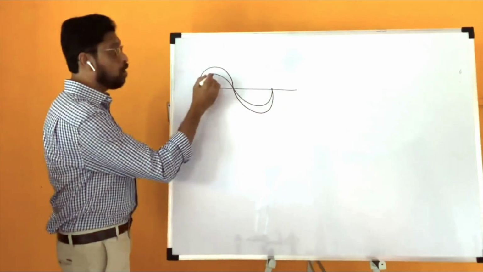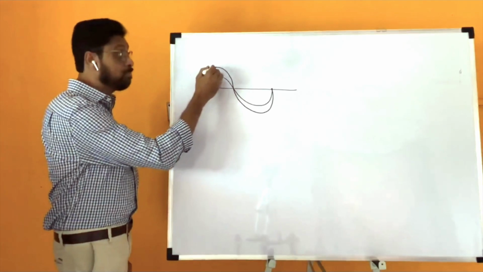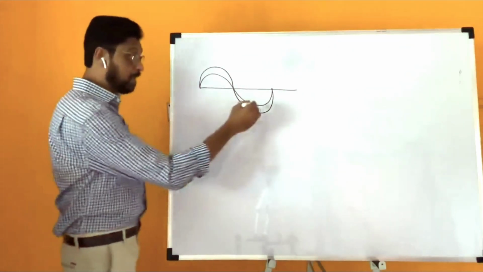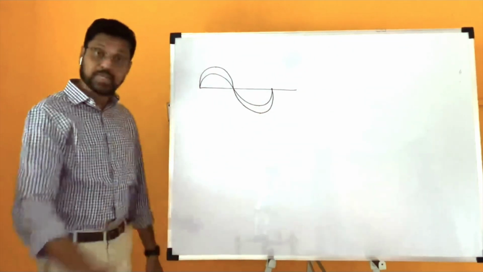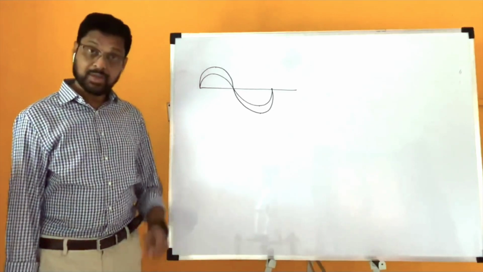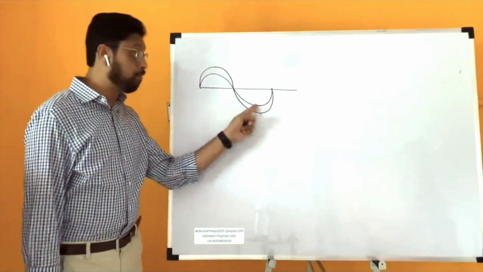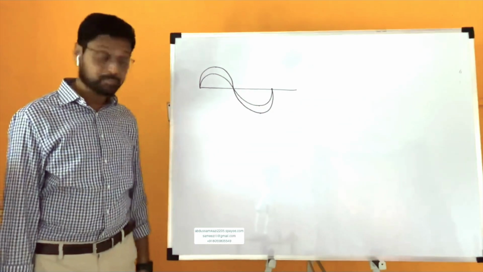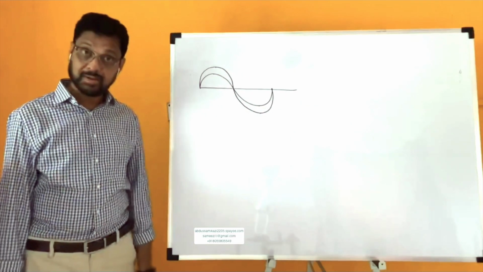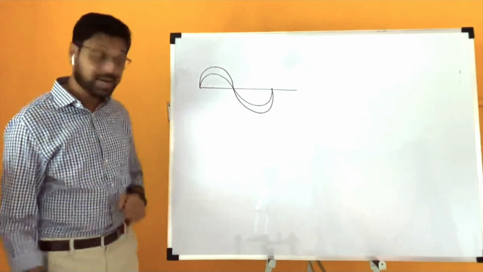the crest of one wave coincides with the crest of the other and the trough of one wave coincides with trough of the other. एका वेवच्या crest वरती दुसऱ्या वेवचा crest आला आणि एका वेवच्या trough वरती दुसऱ्या वेवचा trough आला. What will happen here? The displacements will get added.